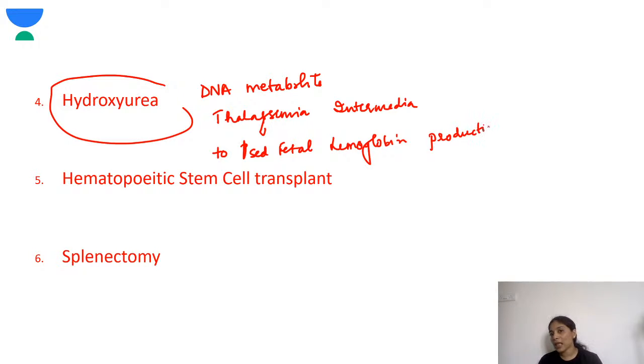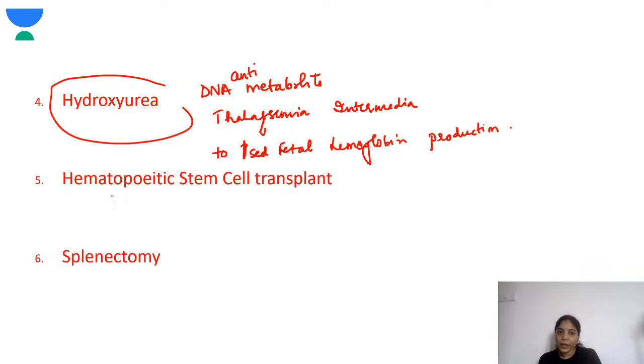So that is how these children will get the oxygen. But the only problem with fetal hemoglobin is that there is increased oxygen affinity to this hemoglobin, and as a result the oxygen is not very easily released. Okay, so that is the only thing. But then there is no other option, because in children with thalassemia intermedia, you can avoid blood transfusion. So hydroxyurea is a DNA antimetabolite, sorry, which is used in thalassemia intermedia to increase the fetal hemoglobin production.